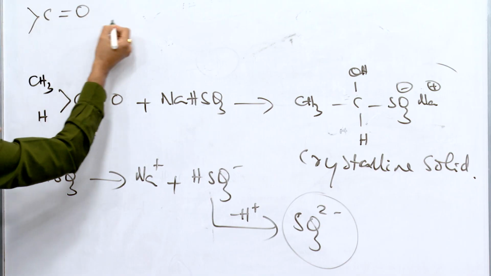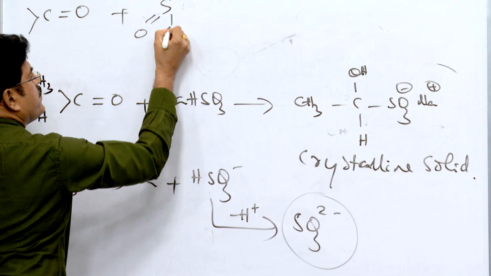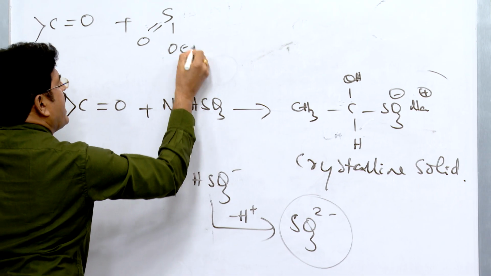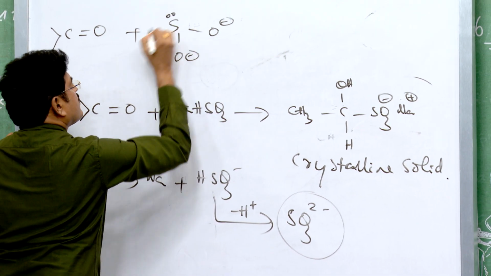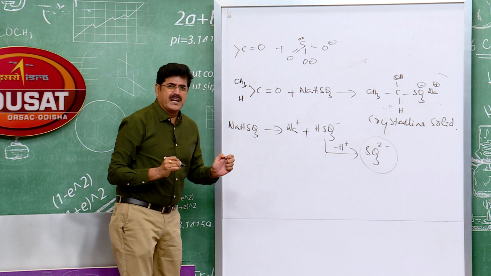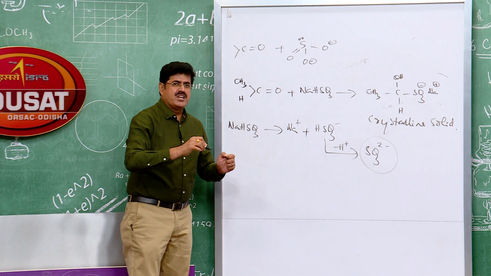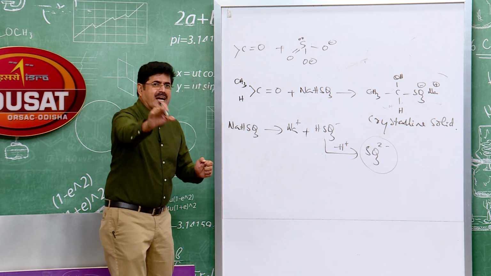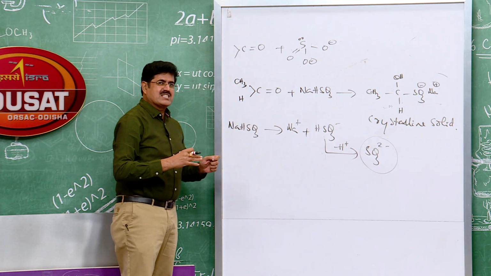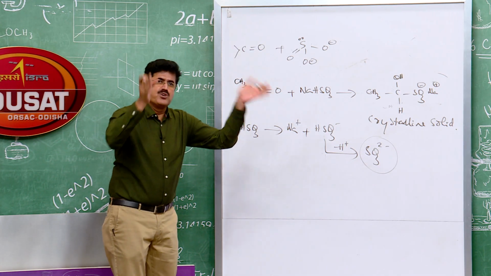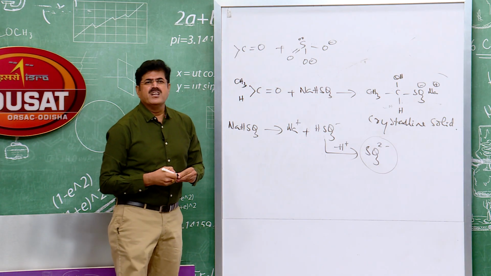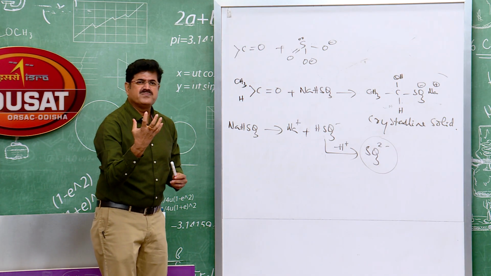This is the carbonyl carbon and this is that sulfite ion. Remember, though negative charge is present on the oxygen atom, it is not the nucleophilic atom here. It is less nucleophilic than sulfur. Sulfur is larger in size, so it is more nucleophilic. Remember, nucleophilicity is a kinetic phenomenon.